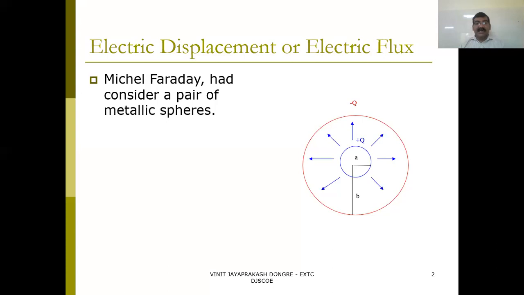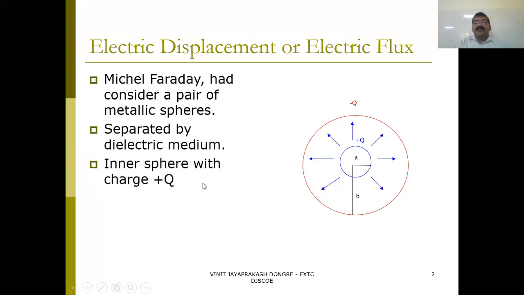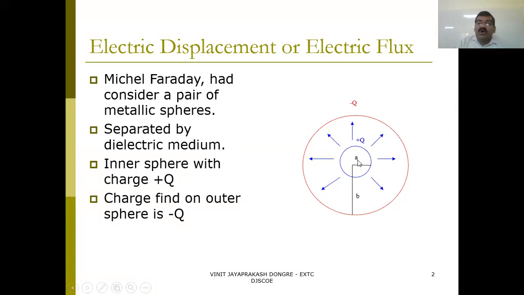Now, what experimentation has he done? He has taken a sphere in a dielectric medium. The inner sphere has the plus Q charge, and the charge found on the outer sphere will be minus Q. The inner sphere has diameter A, and the outer sphere has diameter B. If the charge of plus Q is located on the inner sphere, then the outer sphere will have the charge of minus Q. This he has observed.